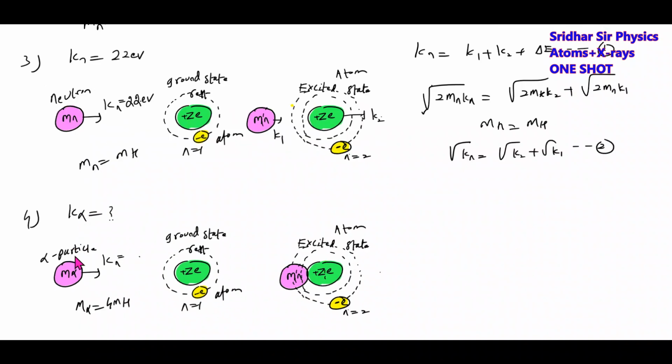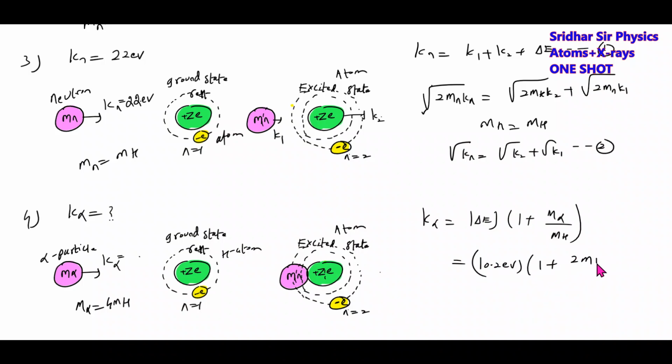If an alpha particle is incident on a hydrogen atom, what is the minimum kinetic energy of the alpha particle needed to excite the hydrogen atom? Again, the formula will be K alpha equal to delta E times (1 plus mass of incident particle over mass of hydrogen atom). Delta E is 10.2 electron volt.